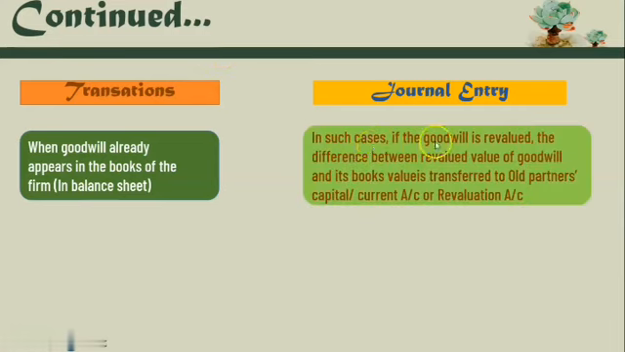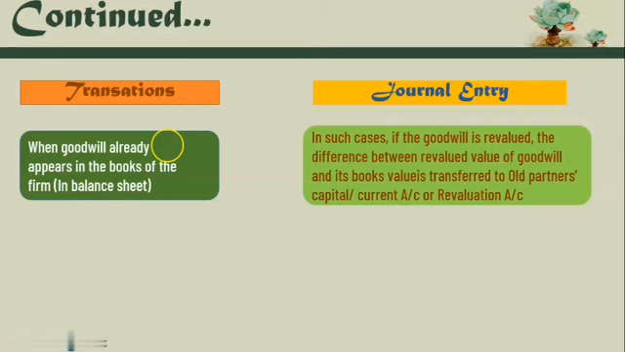In such cases, if goodwill is revalued, the difference between the revalued value of goodwill and its book value is transferred to old partners' capital or current account or revaluation account. Now what does it mean? If goodwill is already going to appear in the books of accounts, that is in the balance sheet, and in the adjustment they will mention a certain amount of change in the goodwill.